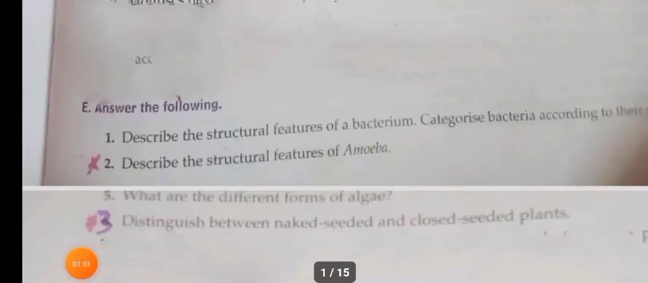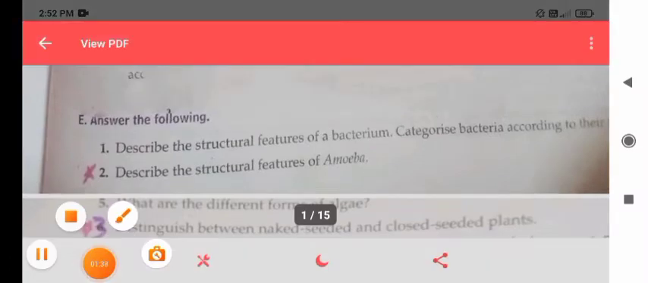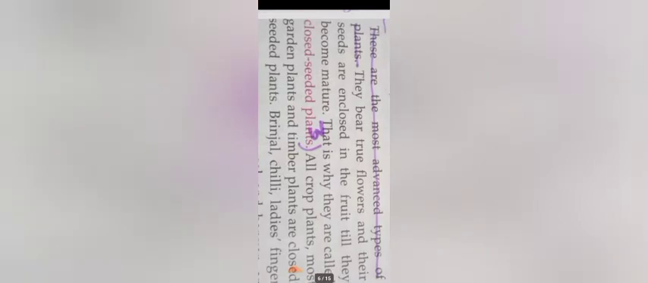The next question is, distinguish between naked seeded and closed seeded plants. Closed seeded plants bear true flowers and true fruits, and their seeds are enclosed in the fruit till they become mature. That is why they are called closed seeded plants.